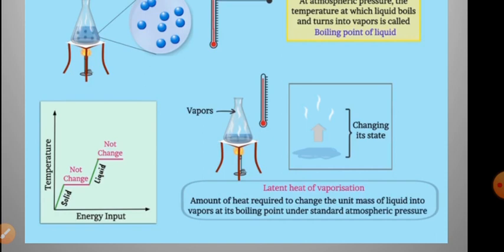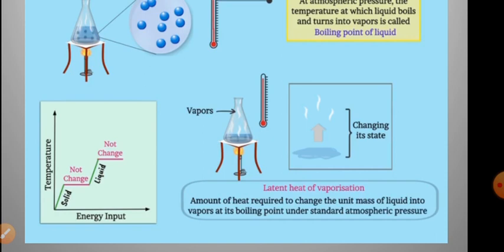So if you insert a thermometer and check the melting point of ice or boiling point of water, you see that till the whole content you have taken in the beaker gets converted, the reading will remain there itself, it won't rise.